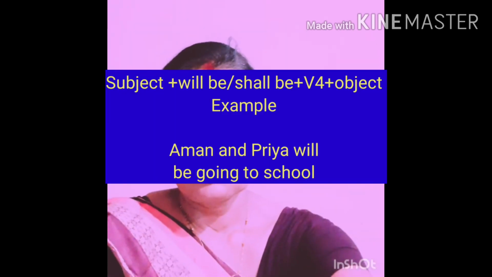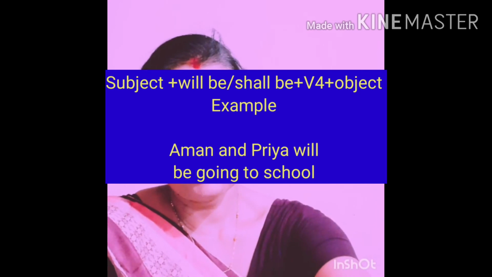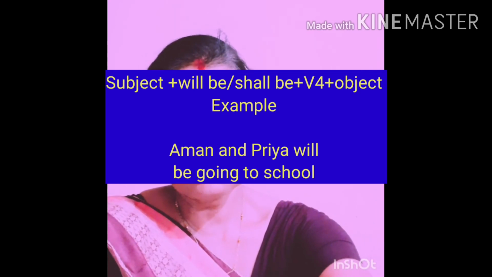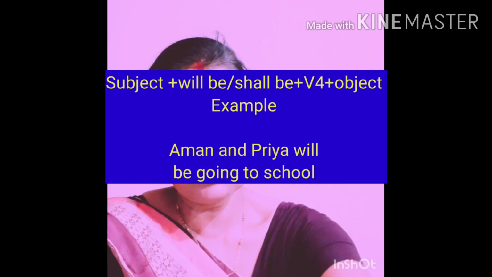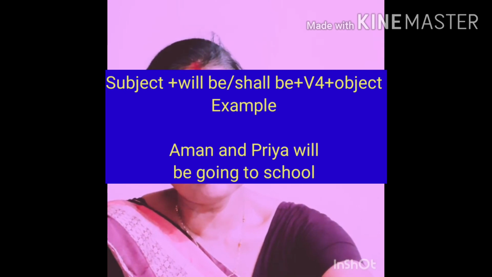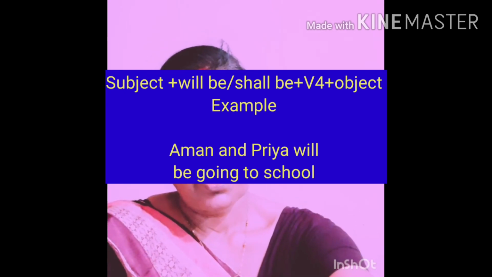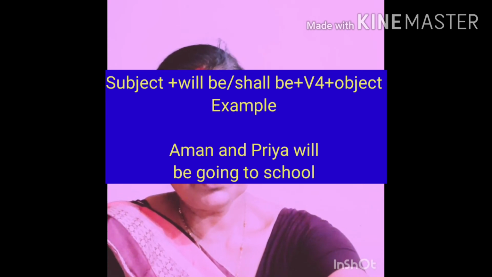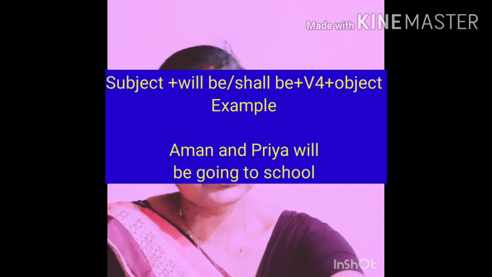Our next is future continuous tense. So the structure for future continuous tense is subject plus will or shall plus be, that means will be or shall be plus the ing form of the verb plus object. Aman and Priya will be going to school.